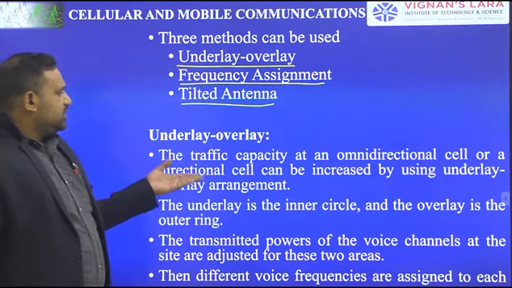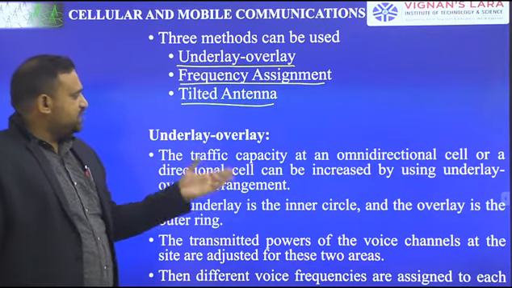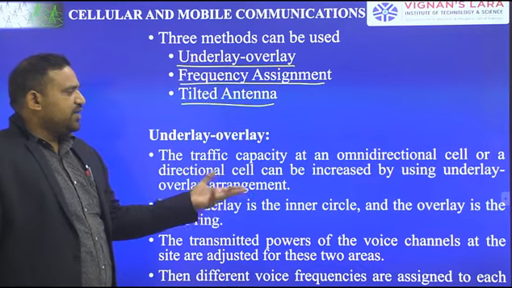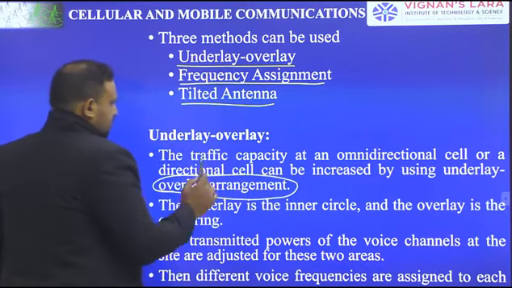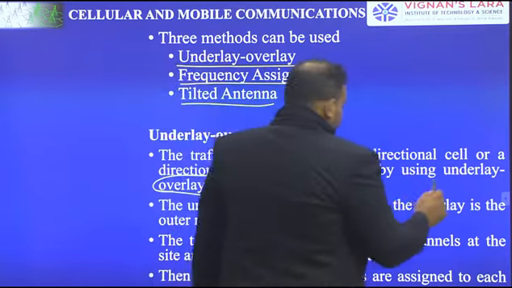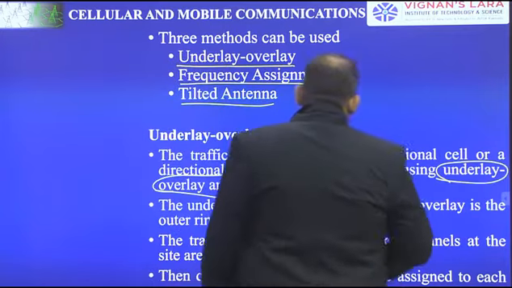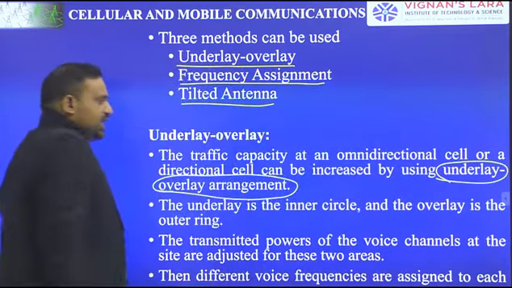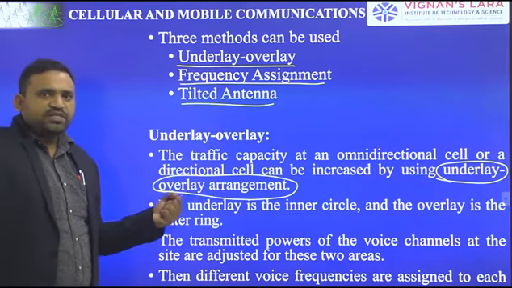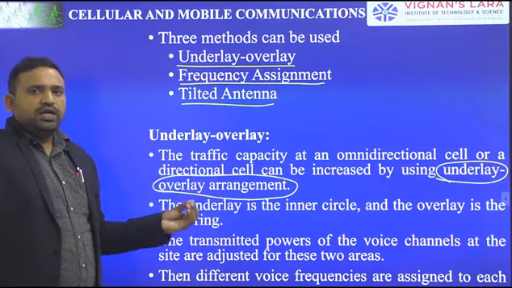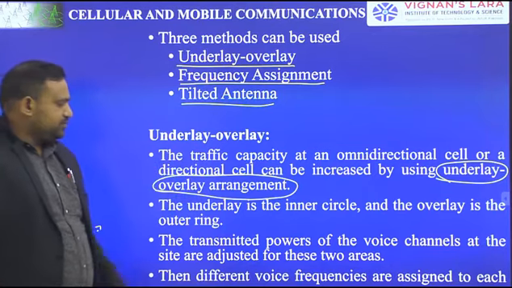Here, the traffic capacity of an omnidirectional cell or a directional cell can be increased by using the underlay overlay arrangement. Whether we are using an omnidirectional antenna or a directional antenna, the traffic capacity can be increased by using the underlay overlay arrangement.